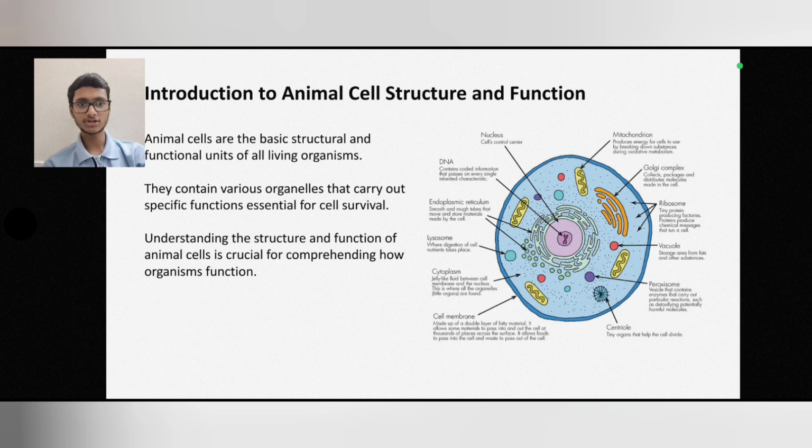Coming to the introduction of animal cell structure and function, animal cells are the basic structural and functional units of all living organisms. They contain various organelles that carry out specific functions essential for cell survival. Understanding the structure and function of animal cells is crucial for comprehending how organisms function. On the right hand side, you can see the detailed structure of how an animal cell looks. Let us see one by one.